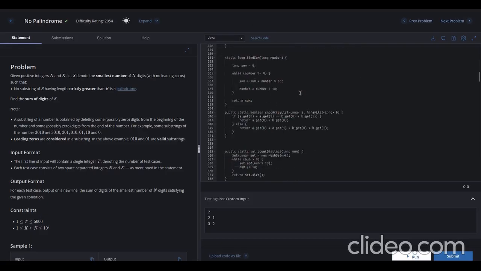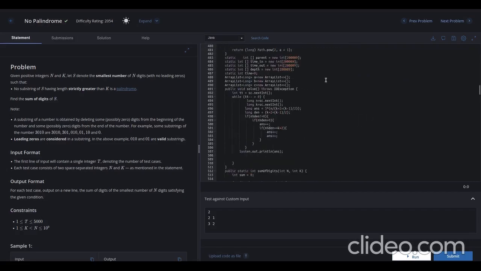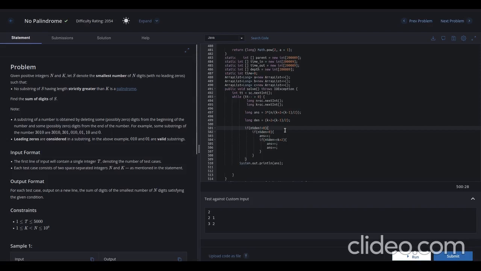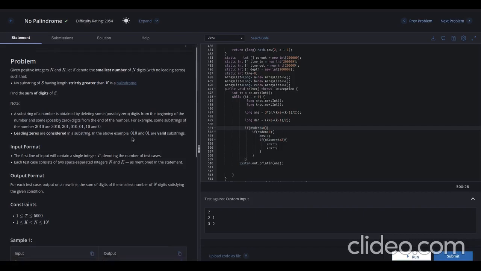So the code for it is here. We have n and k. Now we have different conditions. I have broken down the same conditions: if the remainder is greater than k plus 1, we add 3 to the answer, and if it is just greater than 0, we add just 1.